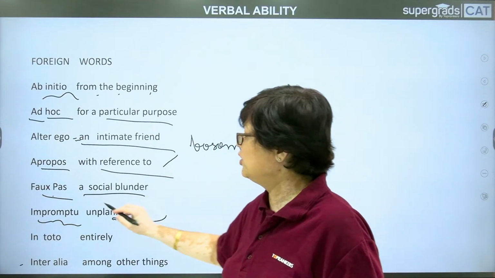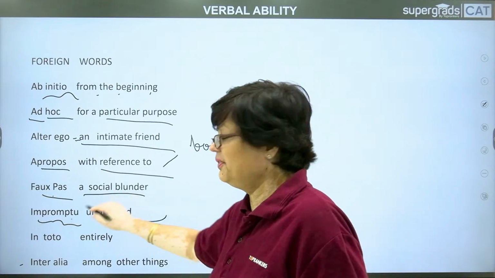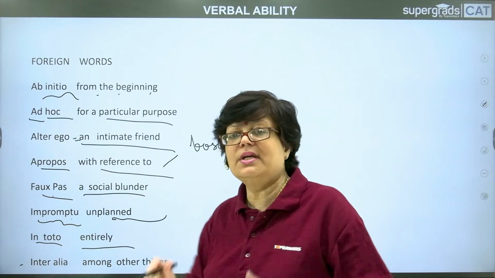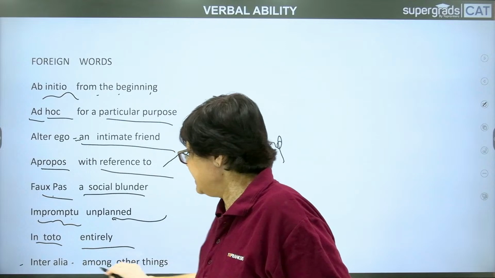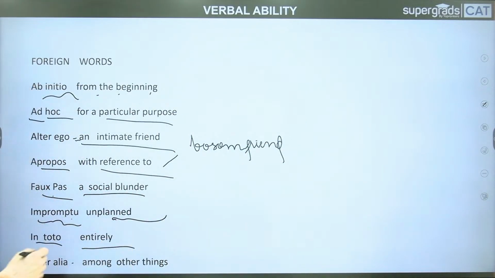So I was telling you about impromptu. Impromptu means unplanned. All of a sudden, it has happened over there. In toto. In toto is entirely, completely. Inter alia, among other things. Inter alia means among other things.